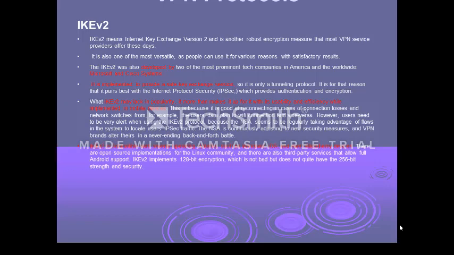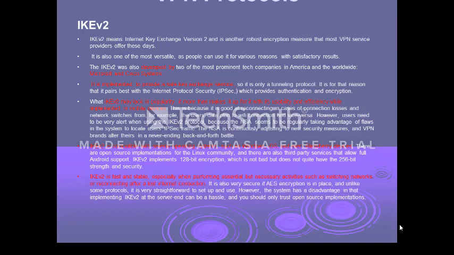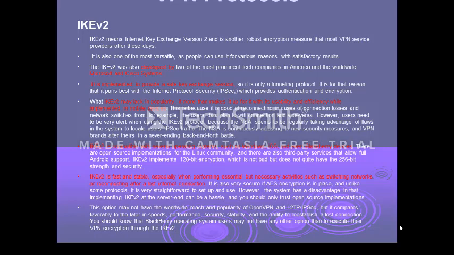It is more efficient when implemented in mobile devices and environments. Internet Key Exchange version 2 is compatible with several operating systems like Windows, iOS, BlackBerry. It is also fast and stable.